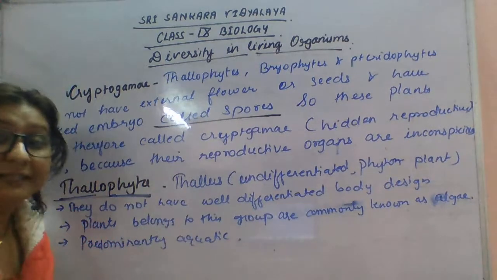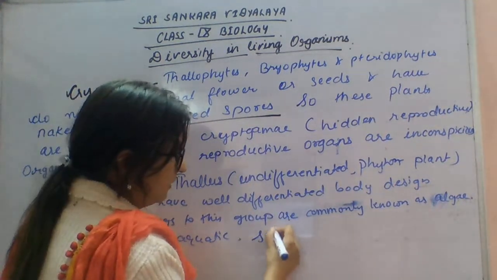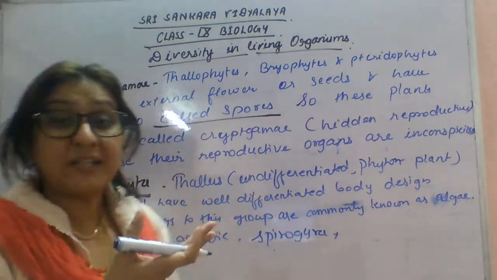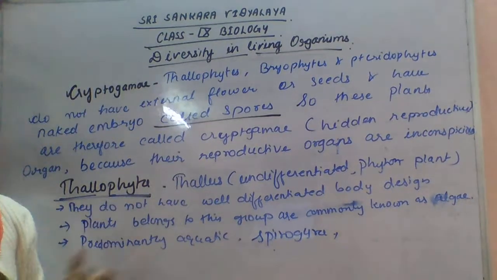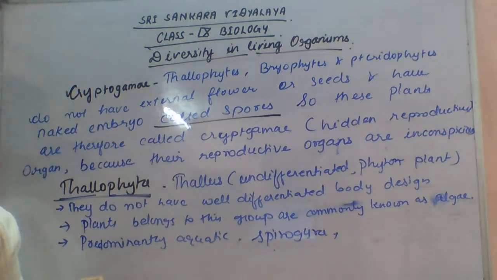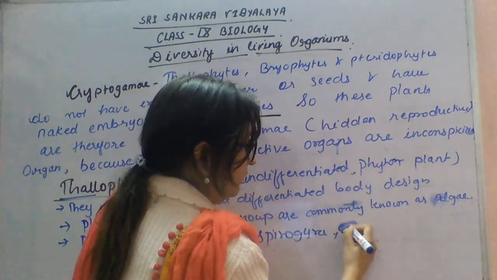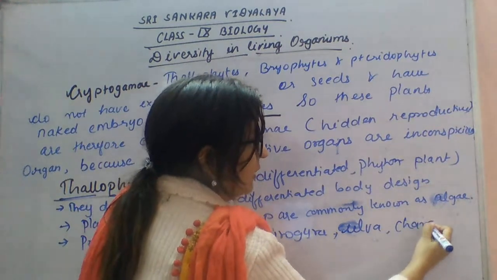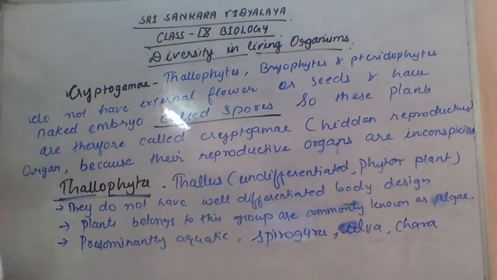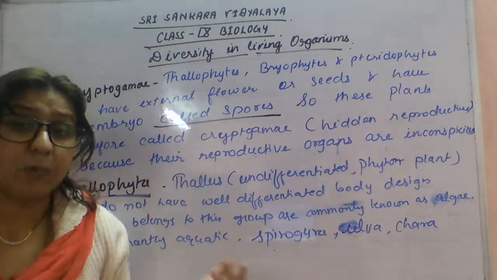So the examples of these thallophytes are Spirogyra, Ulva, Chara. Clear? Cladophora, green algae. You can write more examples of green algae.